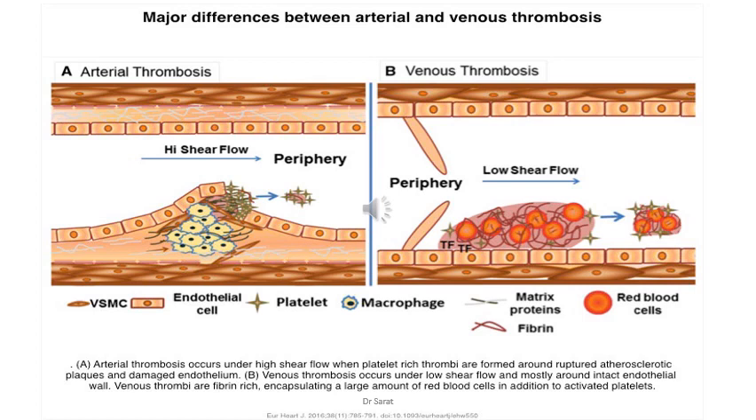In venous thrombi, you can see they are fibrin rich, encapsulating a large amount of red blood cells in addition to the activated platelets. So always the cellular matrix is more in venous thrombus than arterial thrombus.